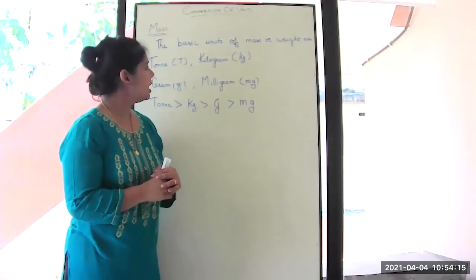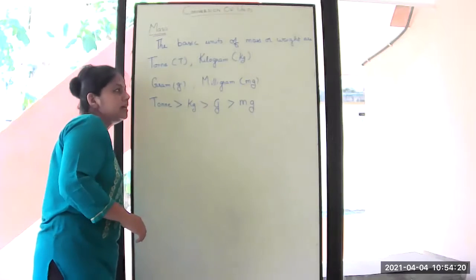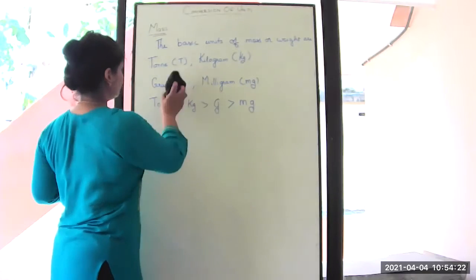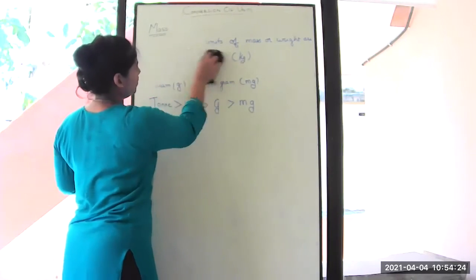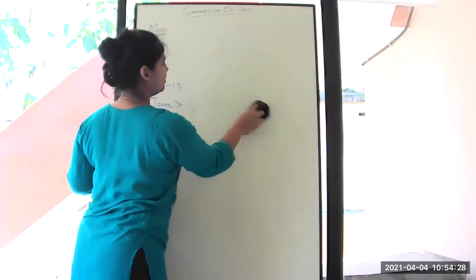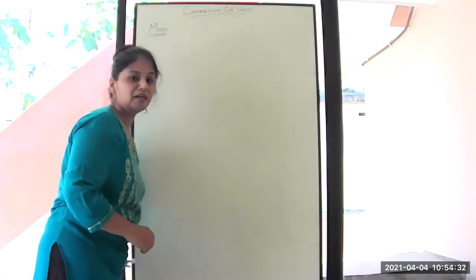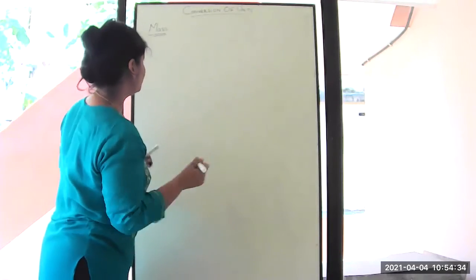Okay. So now let us go to the conversion. How can we convert it? In the last class, I have already mentioned to you how to convert from a bigger to a smaller unit.